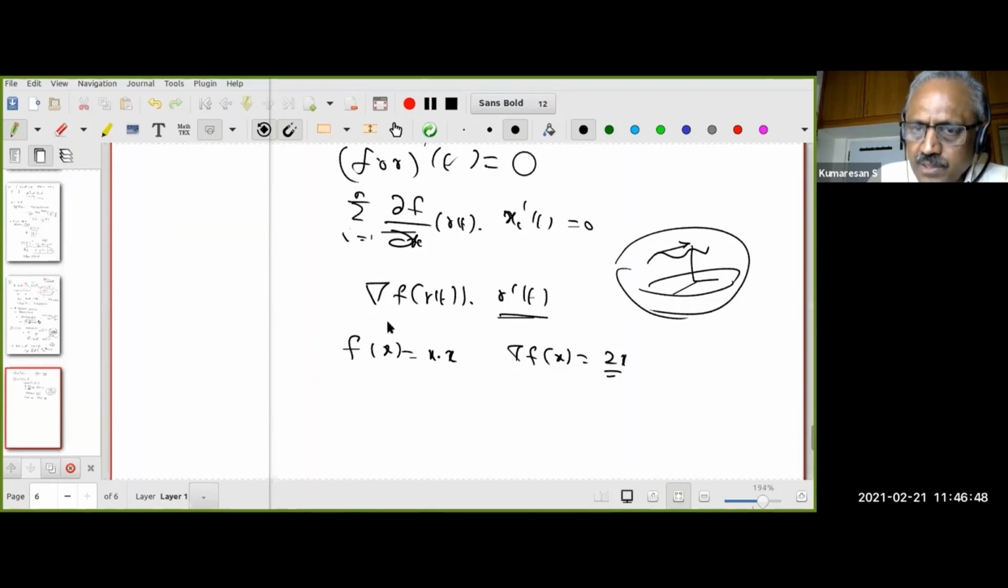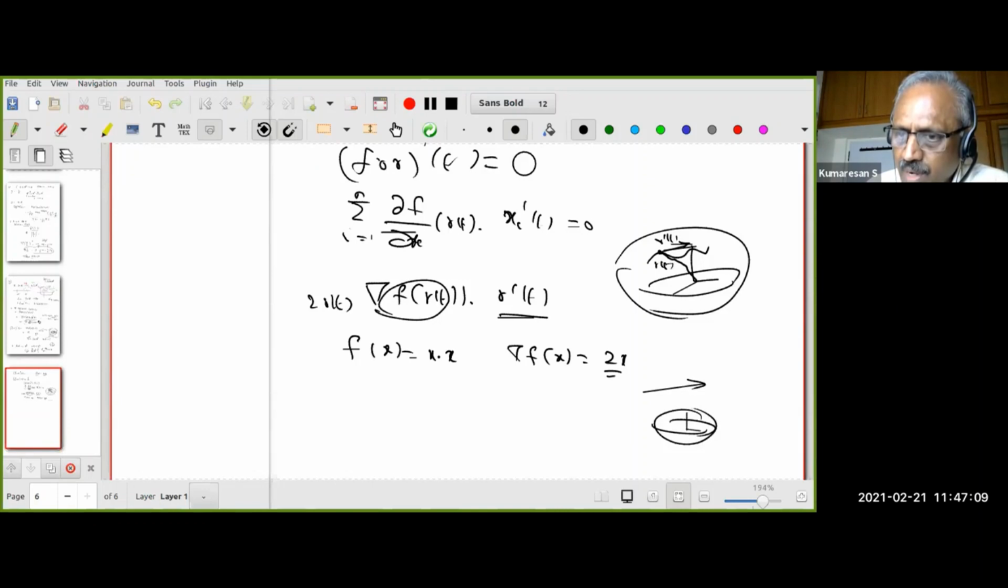Therefore, the gradient at gamma t is 2 times gamma t. Gamma t is the position vector. This is the vector gamma t, and this is gamma prime t. So what does it say? The tangent vector is always orthogonal to the position vector. Do you understand that? So if a vector is tangent to the sphere at a point, at that point it should be perpendicular to the position vector.